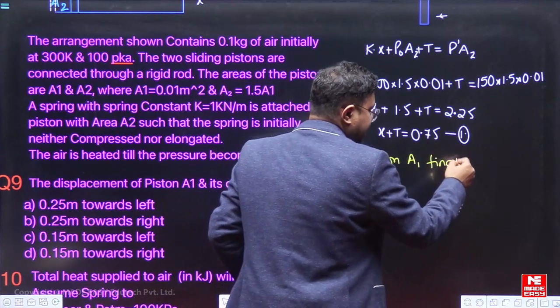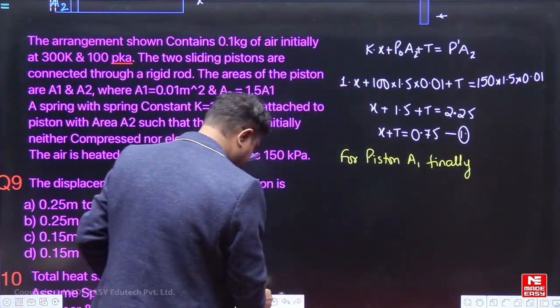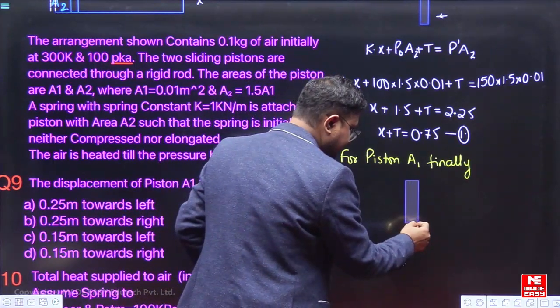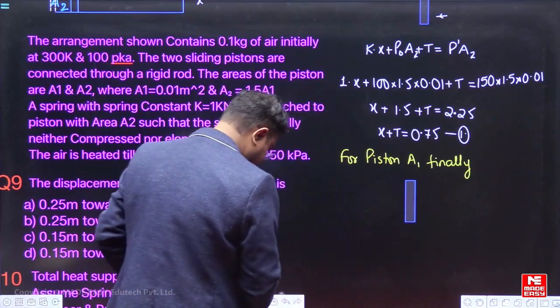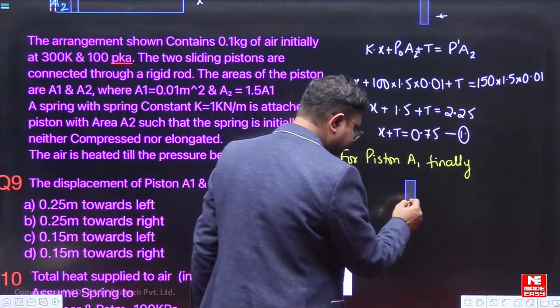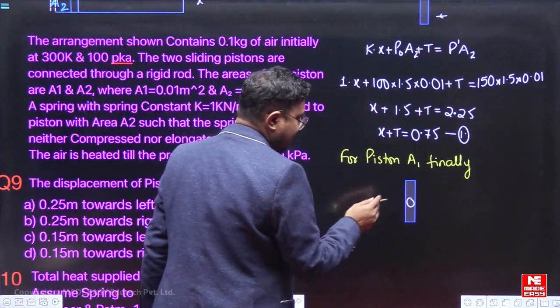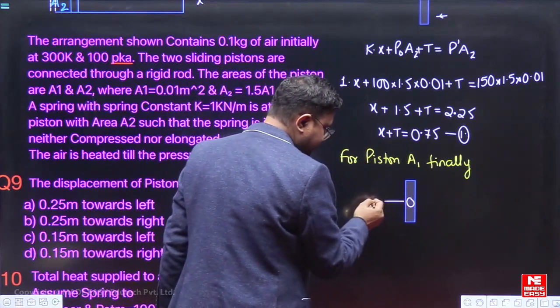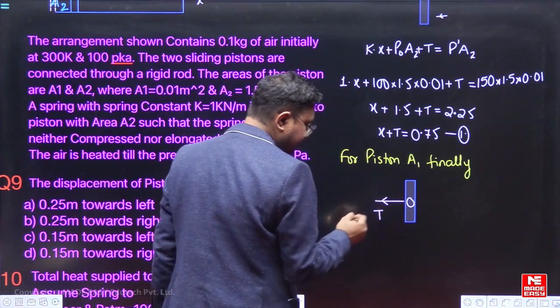So we can show the piston A1 here. For piston A1 finally, we have this situation, and A1 has moved towards the left. The tension which we are showing, this tension T, will be there.